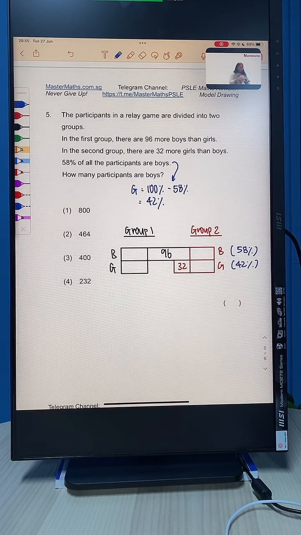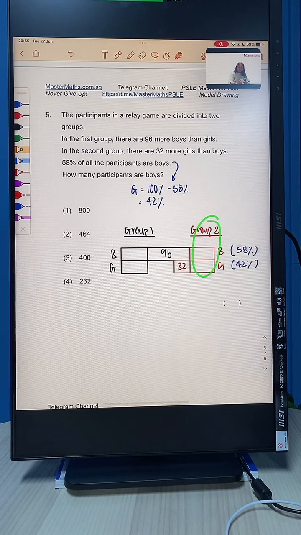Understand? Okay? Some of you very good. You already go and quickly find the difference. Okay? So, here, to find girls, we take 100 minus 58, right? To give us 42. So all the boys is 58, all the girls is 42.